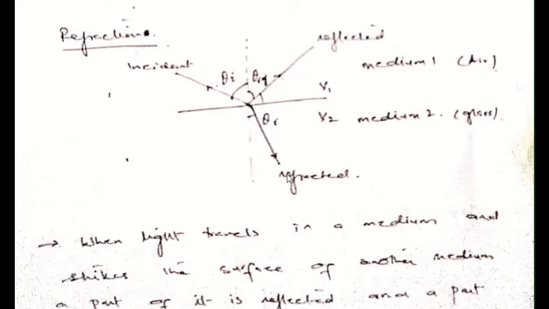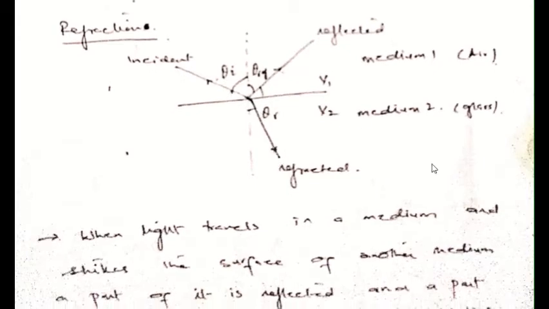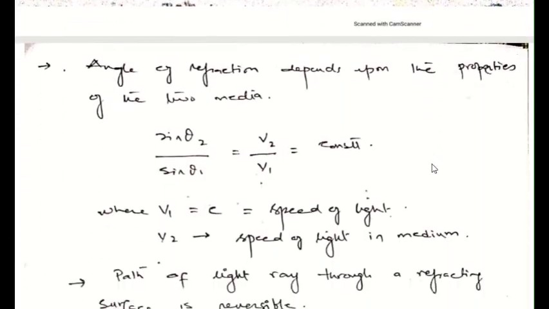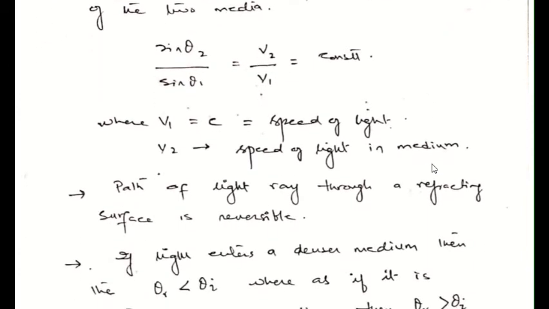Instead of being the refracted angle, this is now the angle of incidence, and we have a light source in the glass medium. Then we will be able to get this refracted ray in air at the same angle. So this path is reversible. We can have the same path if we place the source in glass at the angle of refraction.